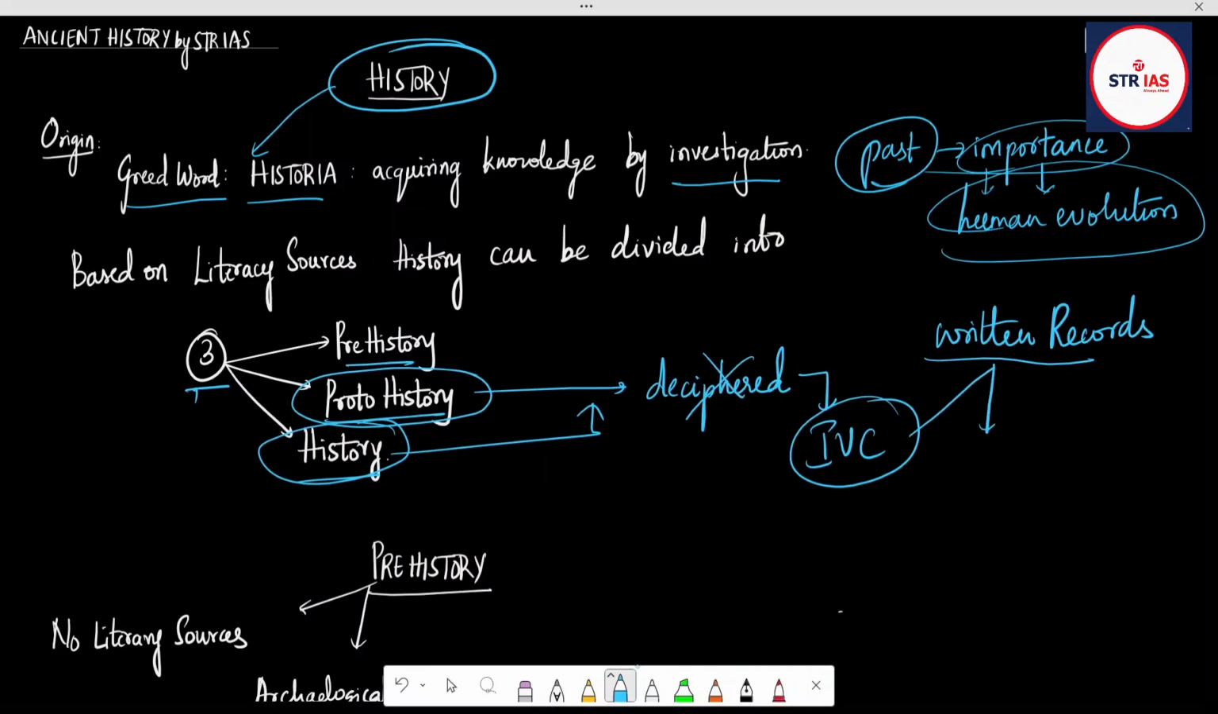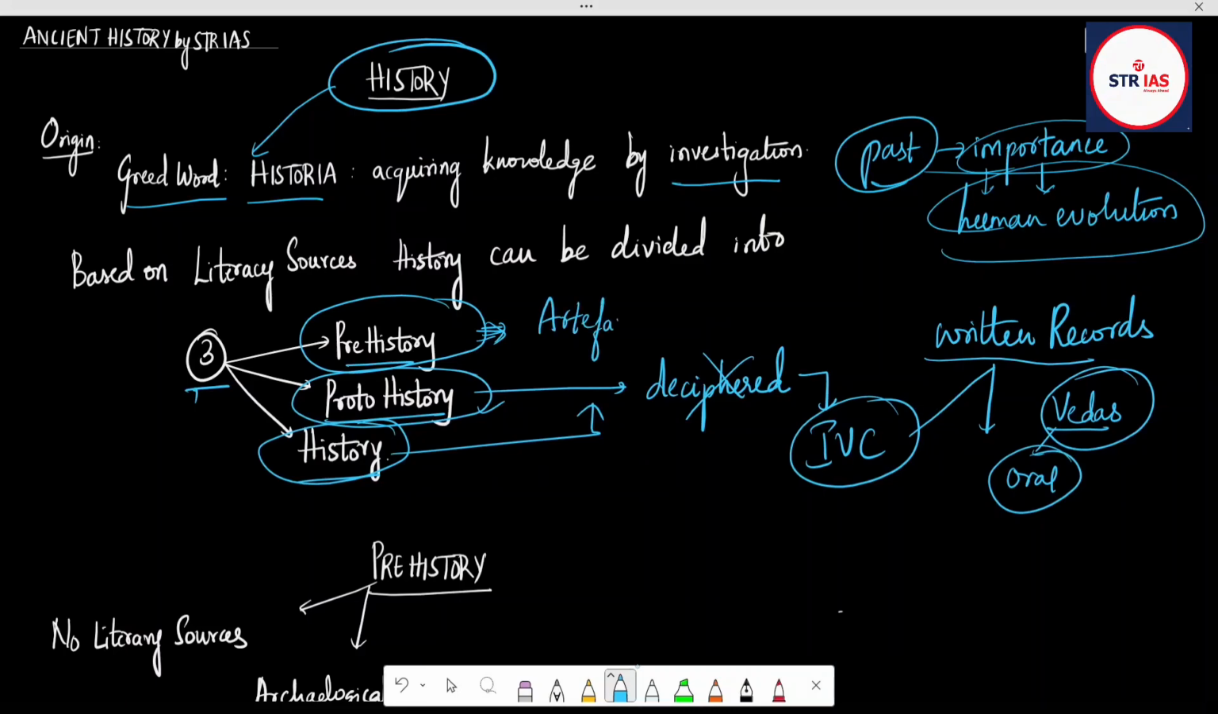When it comes to the Vedas, there are no written records. They were under oral tradition till the Guptas, right? So some archaeologists or historians treat the Vedas also as proto-history. When it comes to prehistory, there are no written records or sources available. We'll be understanding this history with the help of artifacts and archaeological sources,